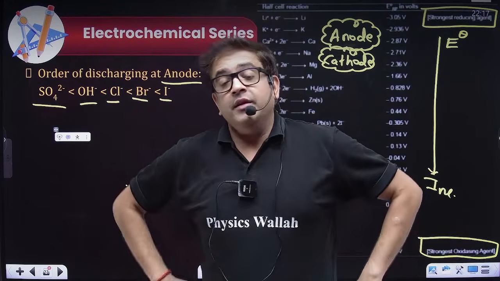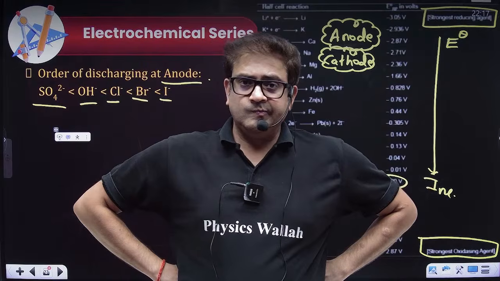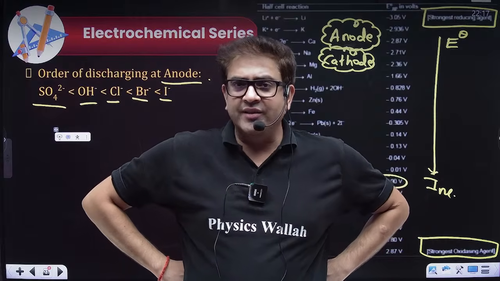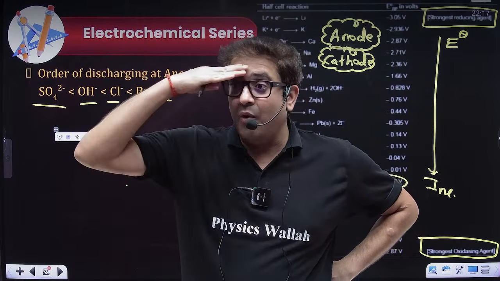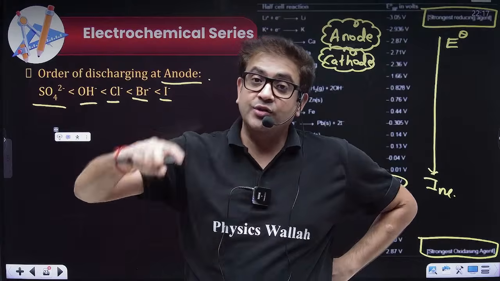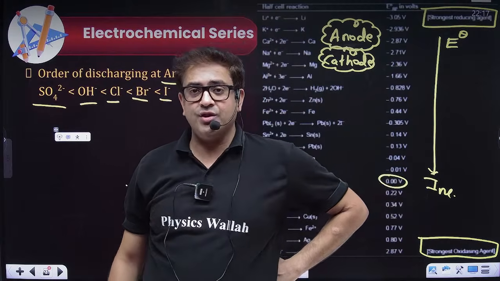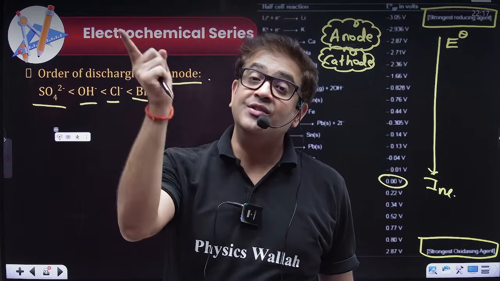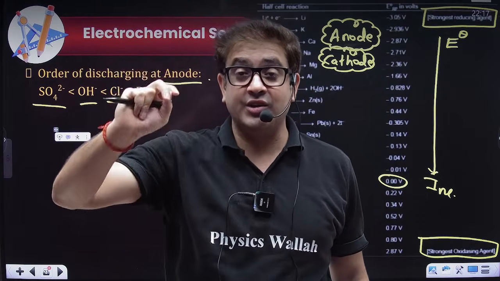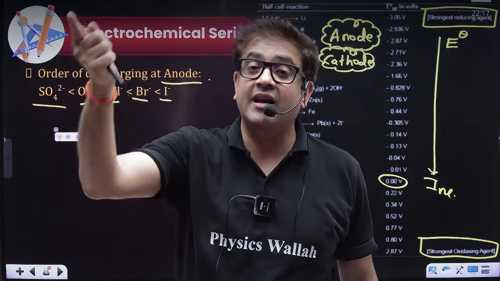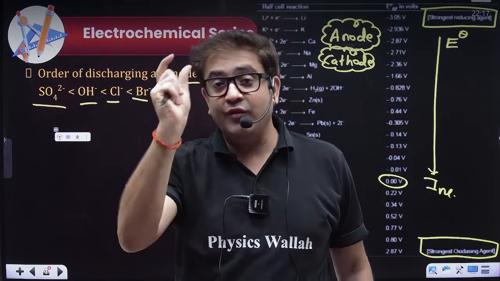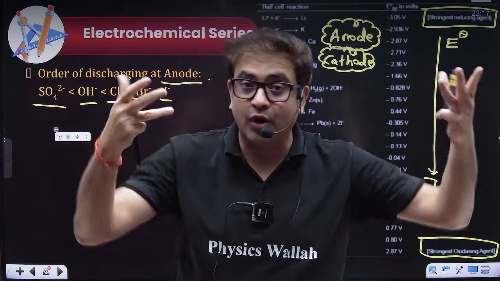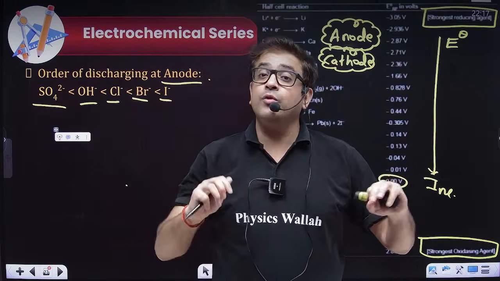Now sir, you have said that these are the standard values. So if we change the concentration of ions, or if we change the temperature, then the whole equilibrium will change. Changing temperature and concentration of ions will change the value of electrode potential, and that will be the general electrode potential. EA and EC are the electrode potentials of anode and cathode at any general time t, when you do not know the concentration of ion or the temperature.